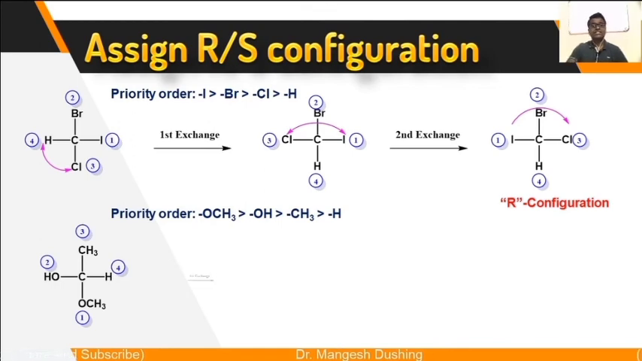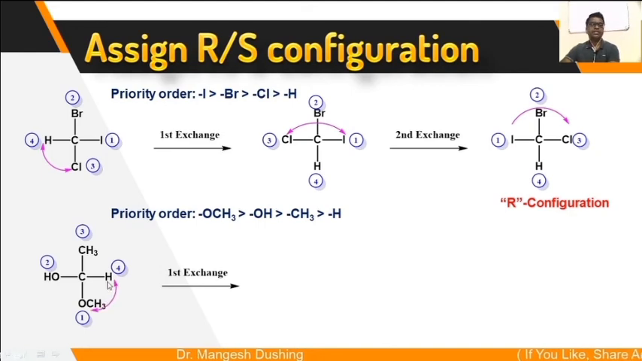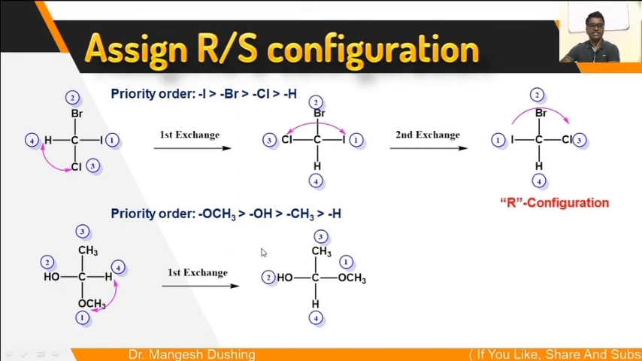So first interchange you have to do, the first interchange is to make the fourth priority group at the bottom. So you have to exchange the first priority group and the fourth priority group, and then you have to write the molecule. The remaining groups you should write as they are, CH3 as it is, OH as it is. There is an exchange between only the first and fourth groups: the fourth is at the bottom now, and the first group is on the side.